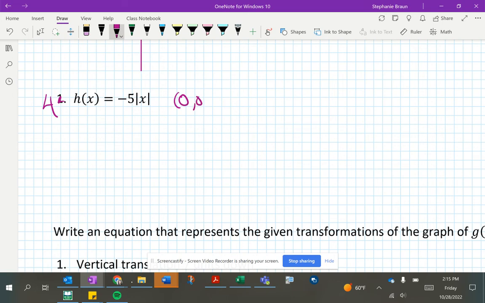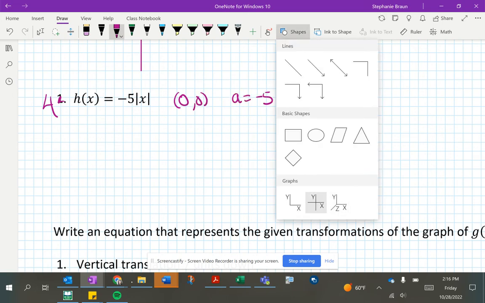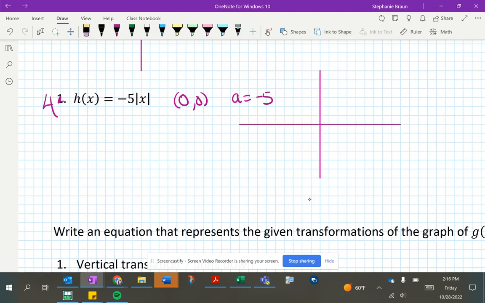This one has a vertex also of 0, 0, but an a value of -5. So that tells us we know it's going to be facing downward. Zero, 0. So this time, go down 5. Remember, it's -5 over 1. 1, 2, 3, 4, 5 over 1.